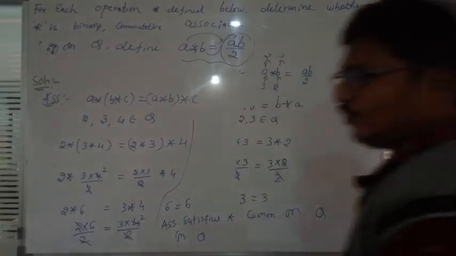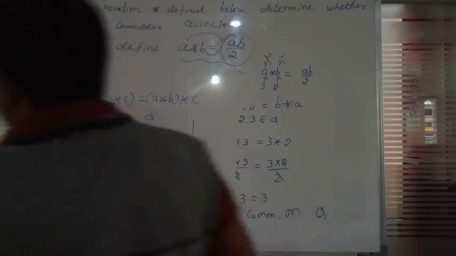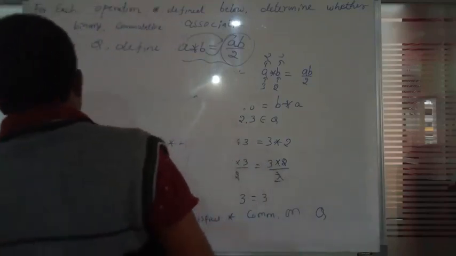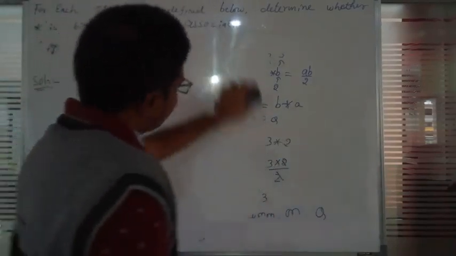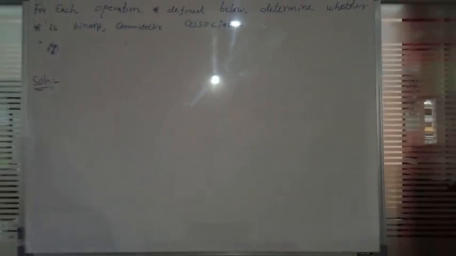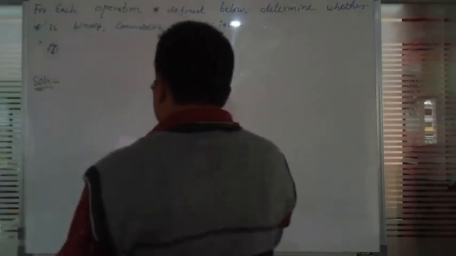Okay, next we go to the next problem, on Z plus.